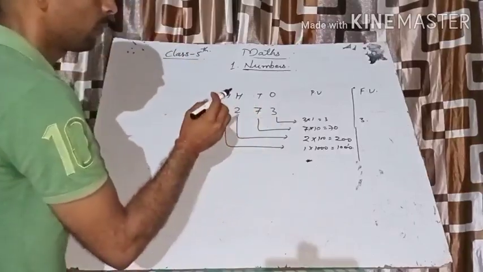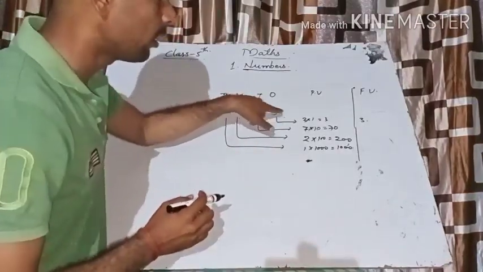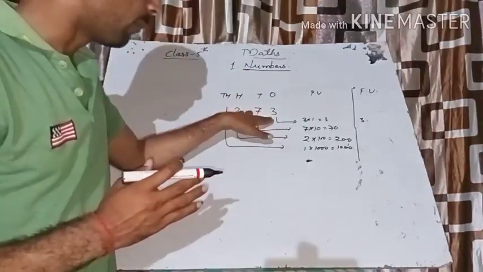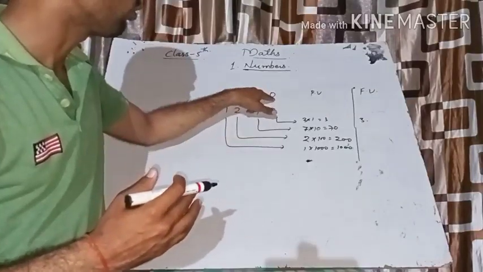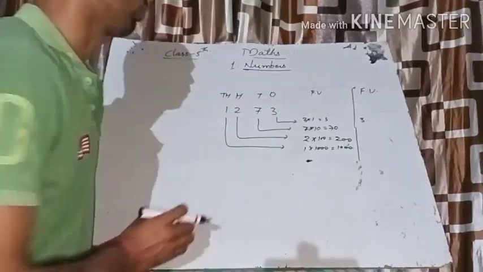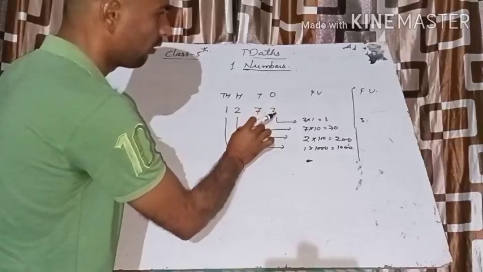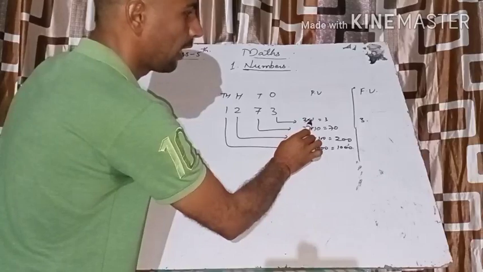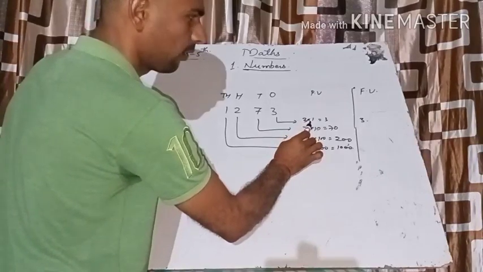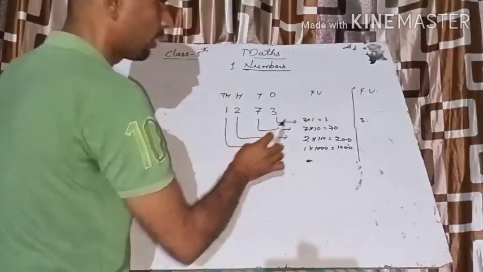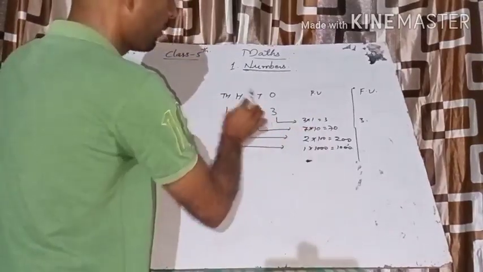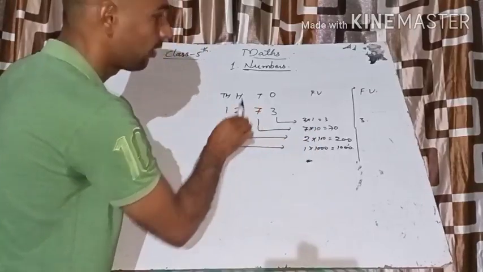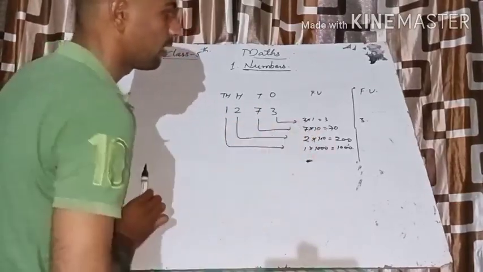What will be the place value of 3? I told you what place value is: it is the product of the digit with the place where it lies. The 3 lies on the ones place, so we take the product of 3 and 1 here. 3 into 1 becomes 3, so the place value of 3 is 3. Now the place value of 7: 7 is the digit and 10 is the position, so 7 into 10 becomes 70.